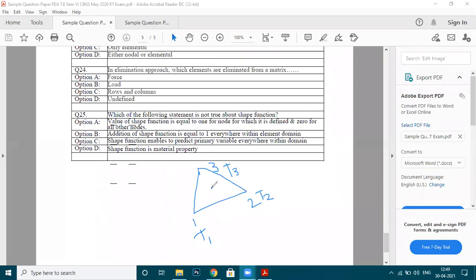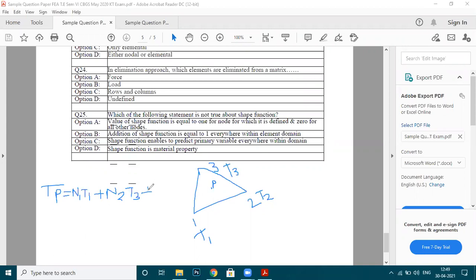Can you calculate this by using shape functions? Let me call this point P. If I ask you what is the temperature at point P, can you calculate it? Yes, sir. How will you calculate? For that you require shape functions. It is N1 T1 plus N2 T2 plus N3 T3. So this is how you can calculate the temperature.